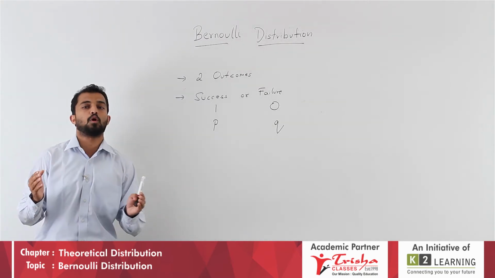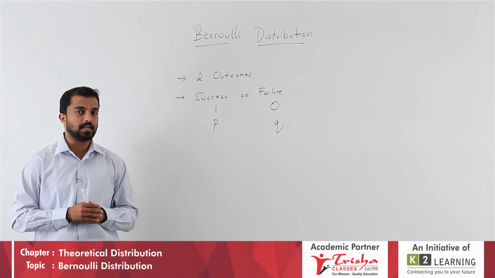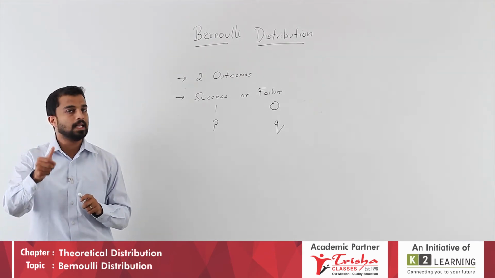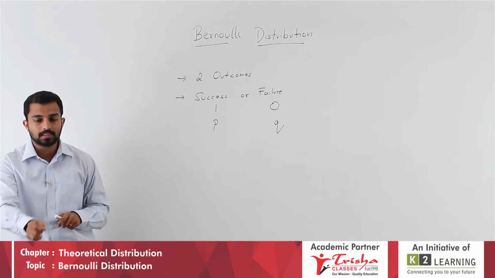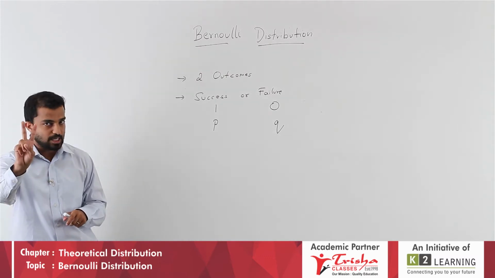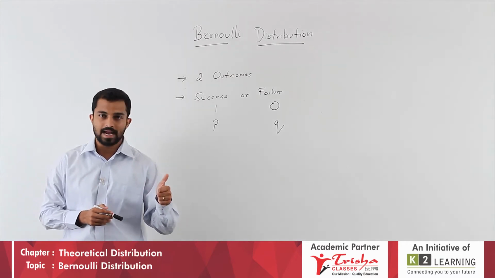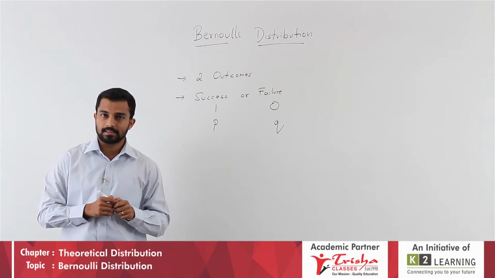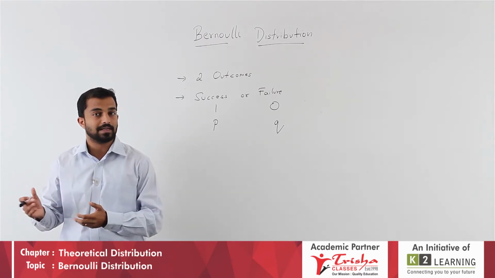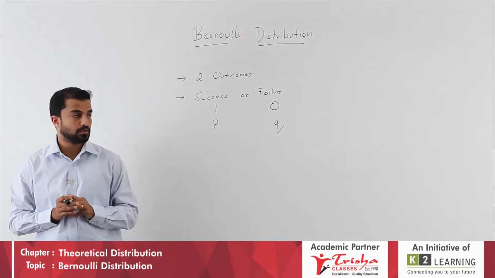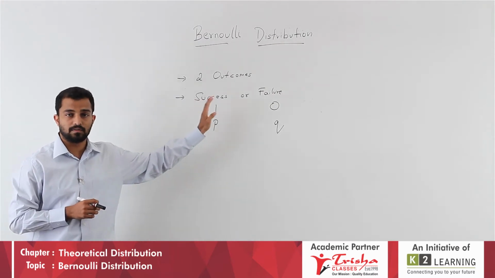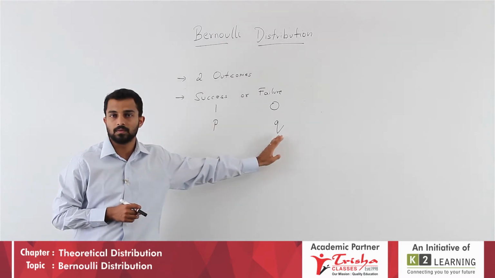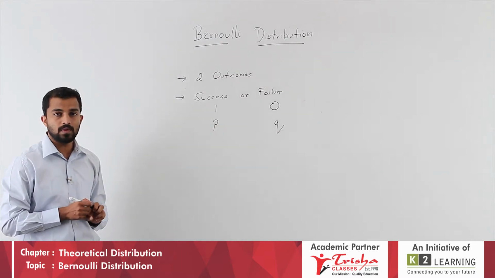And the most prominent example we see in our college life is the tossing of an unbiased coin. There are only two outcomes, either a head or a tail. Head we call success, and tail we call failure. So remember, success or failure, 1 or 0, P or Q. Now, how is Q given?